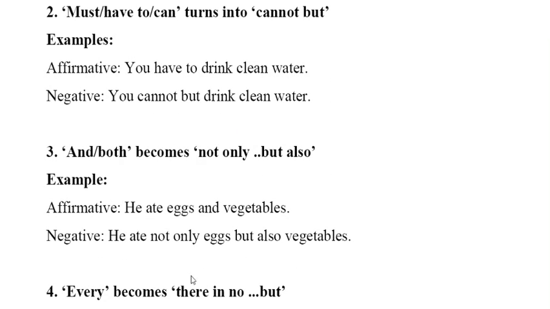Now it comes: must, have to, can, and they turn into cannot but, cannot help. In the case of cannot help, you can take ing with the verb. So: you have to drink clean water. If you want to change it to negative, it becomes: you cannot but drink clean water.